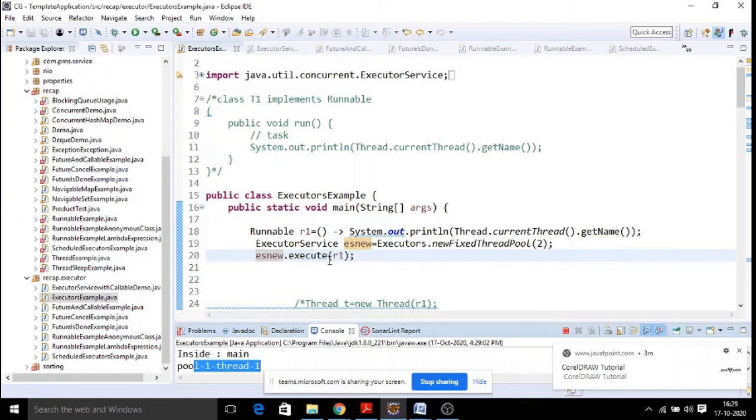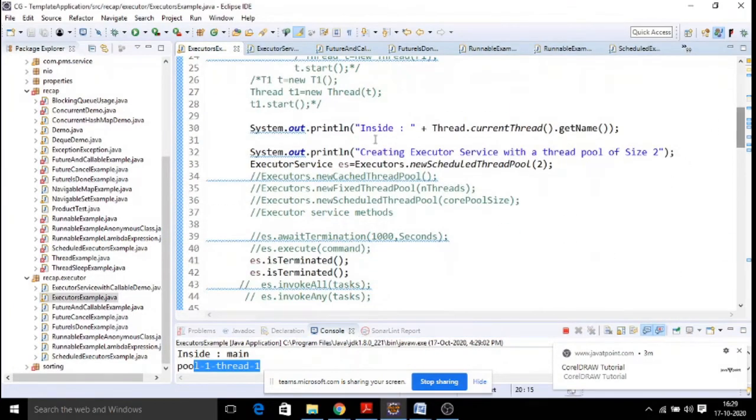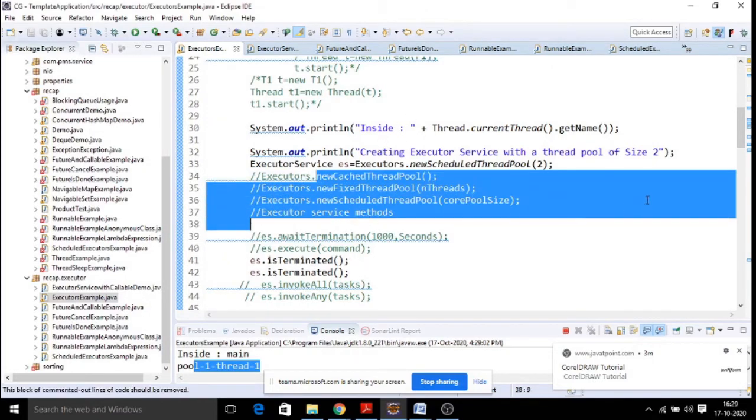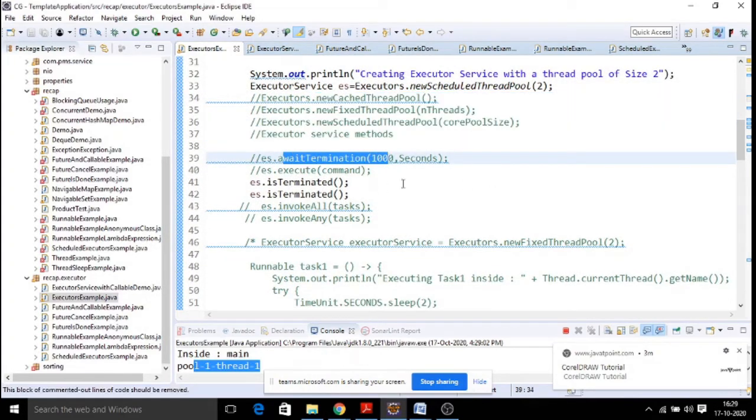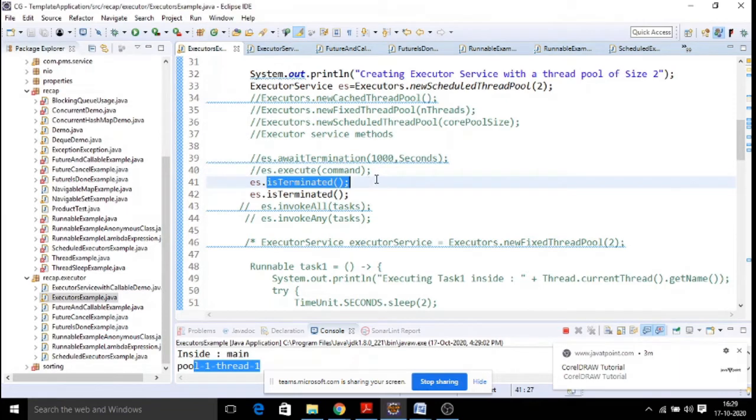This is how, in a very simple way, you can create a thread object by using the runnable interface and execute it. Now you can see when you are using this thread executor pool, what is the advantage? You can have such methods: scheduled thread pool type, cached thread pool type, and fixed thread pool type. What are the other benefits? Once you start your thread, you can await termination. Let us say you wanted to terminate your thread after 1000 seconds. Instead of simply giving your join method, you can say await termination. Next, you can check whether it is terminated.